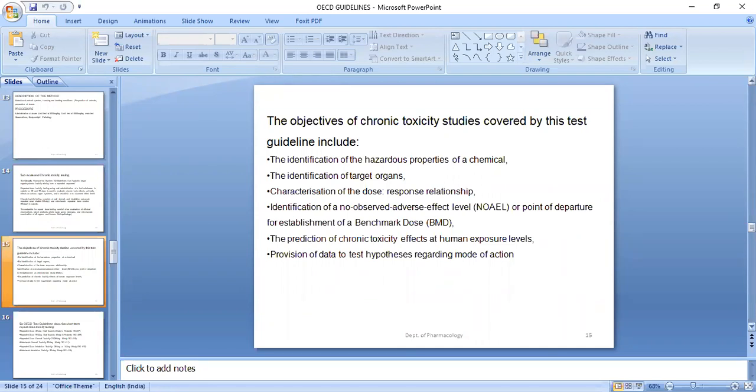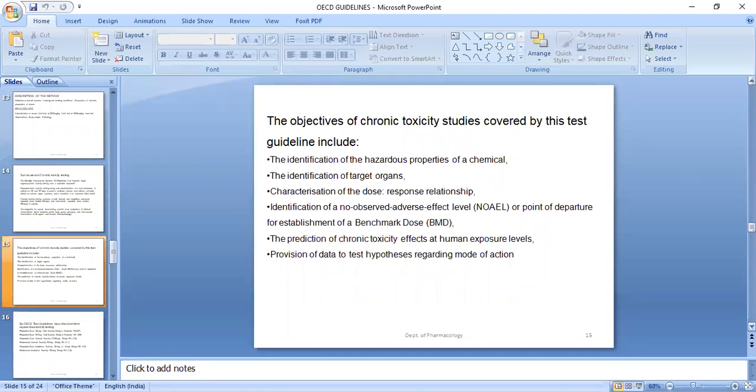So you can modify the dose once you identify this kind of exposure. Then provision of data to test hypothesis regarding mode of action. Hypothesis is nothing but assumption. So you can make an assumption: because of this data I'm getting, maybe the mechanism of action of that particular drug would be like this. This is how you can make a hypothesis.